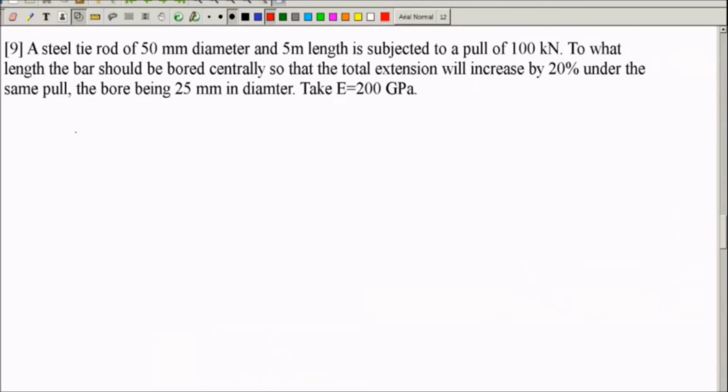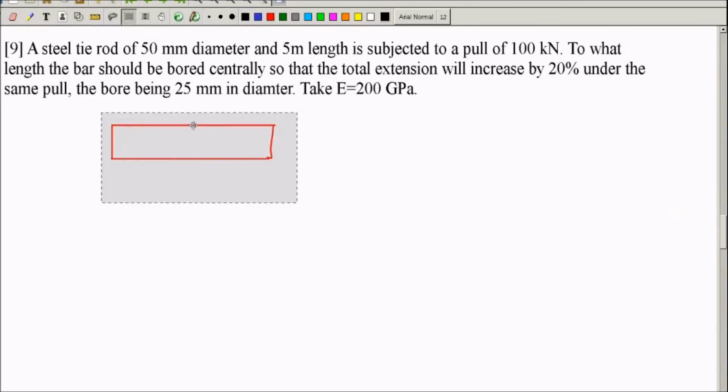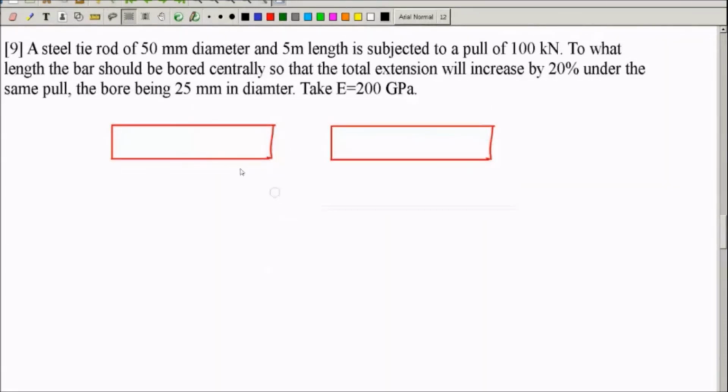First case is the solid rod. For the same rod, I will bore. Boring means making a hole from one end. I have bored it here, from the right end. You can take it from the left end also. So this much portion is removed, let us say. This is case A, this is case B. Both the rods are subjected to the same load. Tie rods are normally subjected to tensile load, 100 kilonewton.